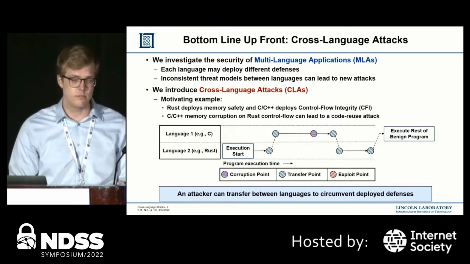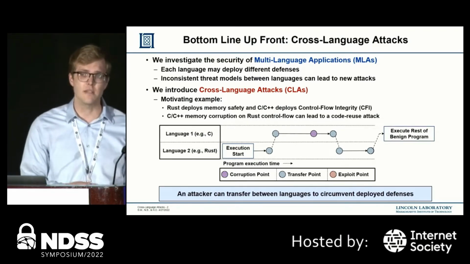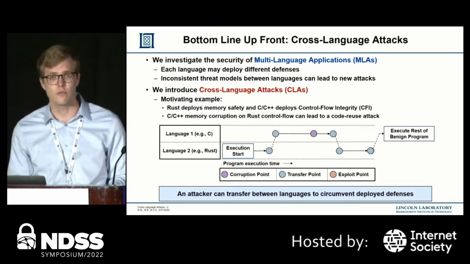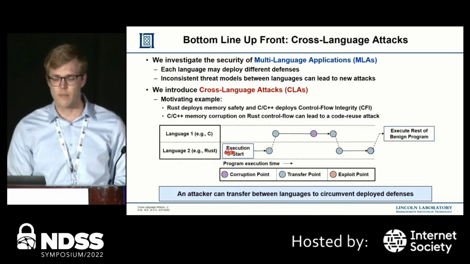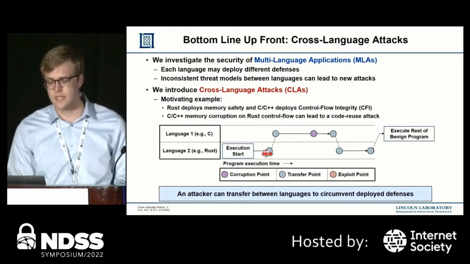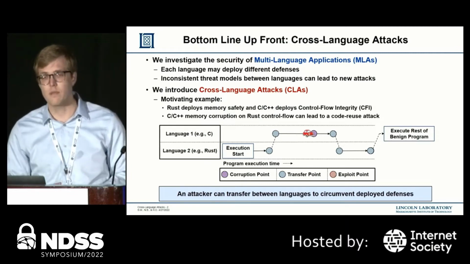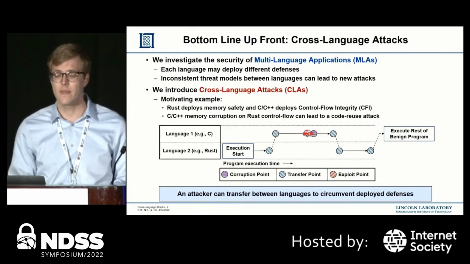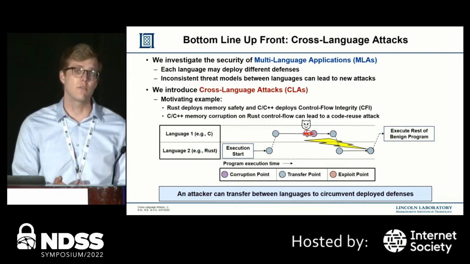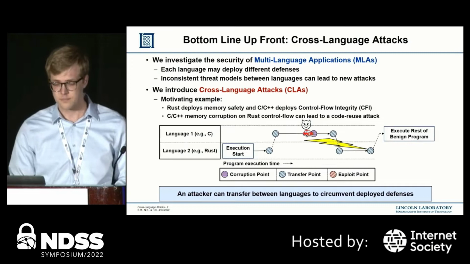For example, below, we see an MLA that consists of Rust and C code, where Rust deploys memory safety and C deploys control flow integrity. As the program executes, the control flow may transfer from Rust into C, in which inside of C, we may run into a memory corruption bug that can be used to corrupt an indirect jump or something else in the Rust control flow later on in the program.